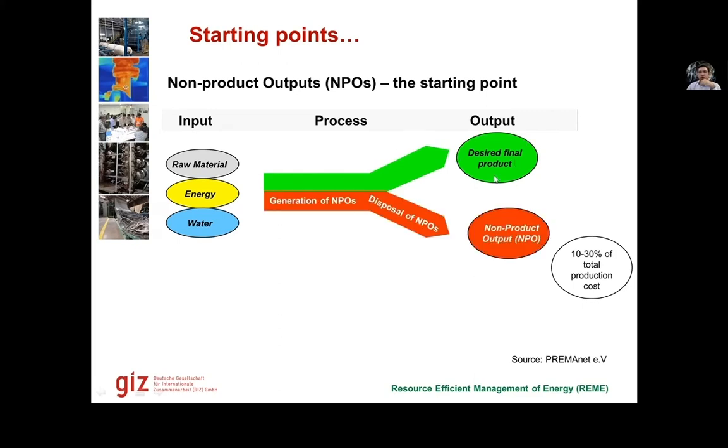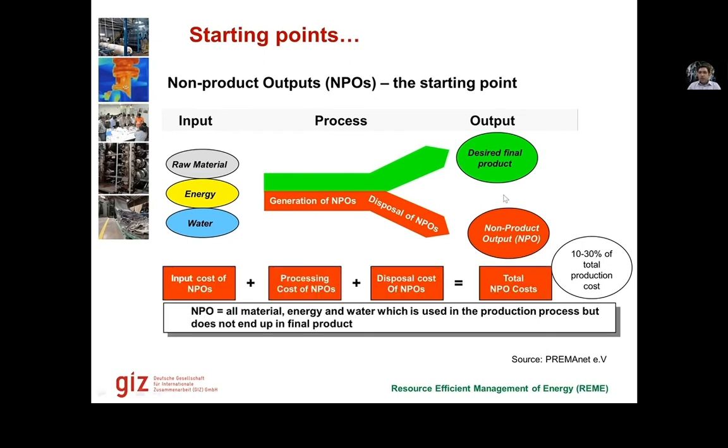But not all the inputs end up in the final product. So we have electricity in the input, but in the garment that we are wearing, when we touch it, there is no electricity. We don't get an electric shock. That means the electricity was used in the generation process only, and then it was converted into heat or some other kind of energy, and it got emitted somehow. When it got emitted, it is still an output, but it is not a product output. It is a non-product output.